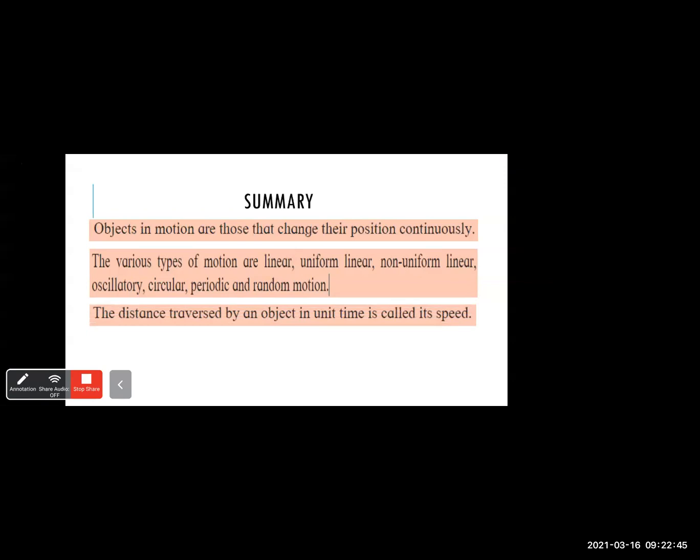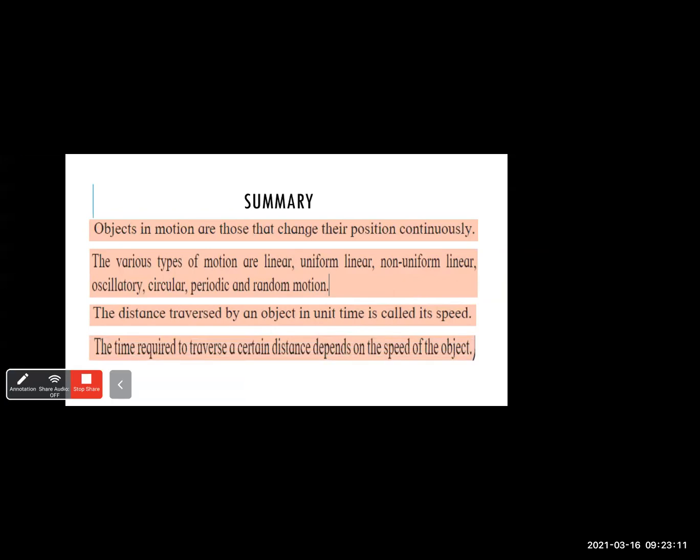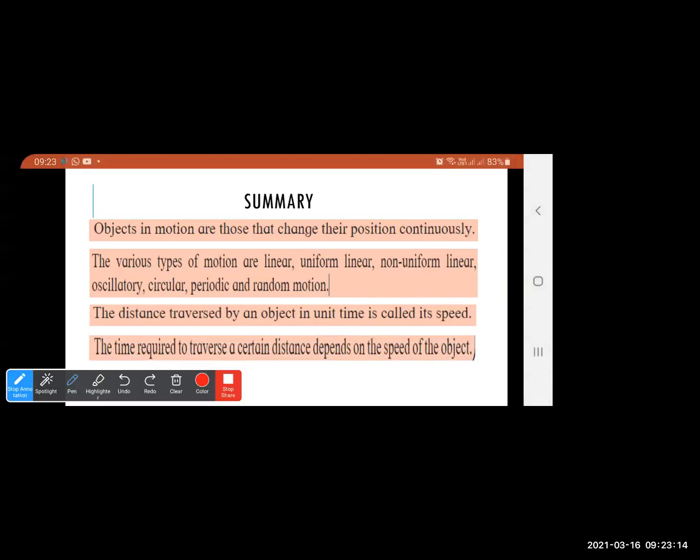Next, we have learned about speed, the distance traversed by an object in unit time. Now see, this point is important. In unit time, you are traveling the distance. Whenever you're traveling the distance, you're comparing it with time. Only then you can count the speed. So the distance traversed by an object in unit time is called its speed. And the time required to traverse a certain distance will depend upon the speed of the object.